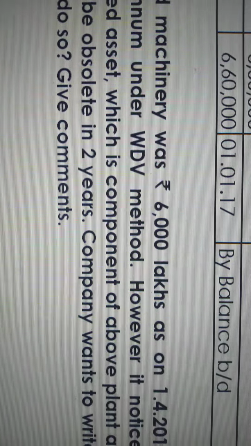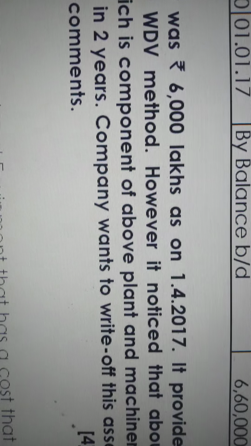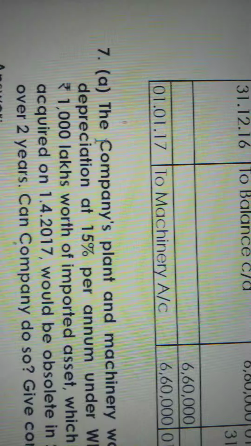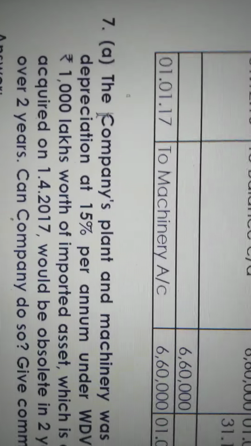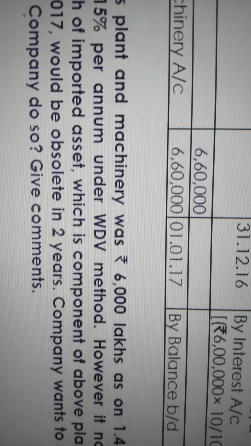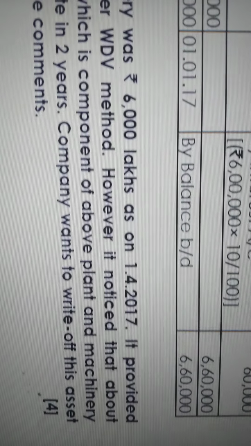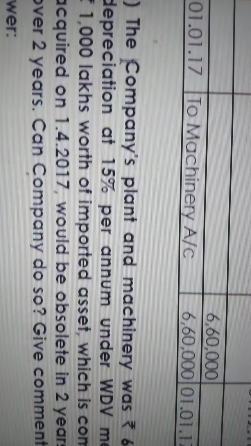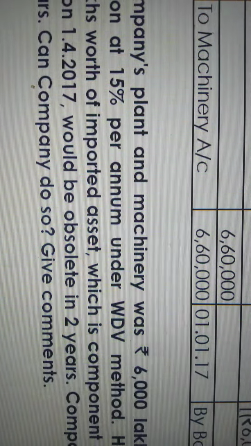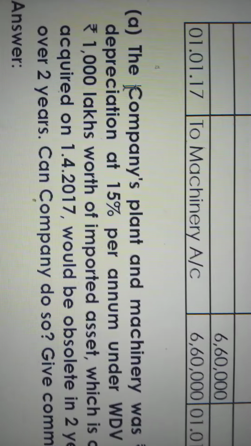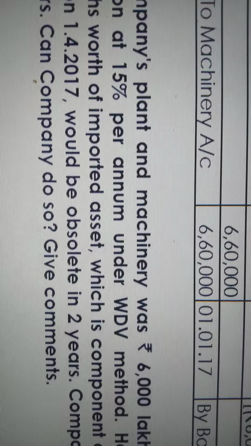However, it noticed that about 1,000 lakhs worth of imported asset, which is a component of the above plant and machinery, acquired on 1/4/2017, would be obsolete in 2 years. The company wants to write off this asset over 2 years. Can the company do so? Give comments.